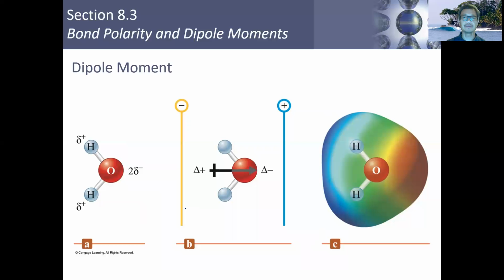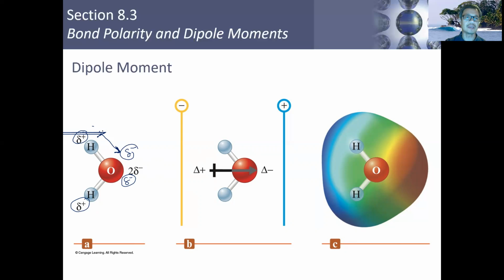Now, let's take a look at water, and I'll finish up here, and then we'll pick up with this discussion tomorrow. If you take a look at water, you notice that oxygen's more electronegative. So the bond here is going to have a charge movement towards the oxygen. There's a dipole set up in this bond, so that this side of the bond and that side of the molecule is going to be positive, and this side is going to be negative. Same thing over here. This bond between this hydrogen and that oxygen, this side is going to be positive, and the oxygen side is going to be negative as well.